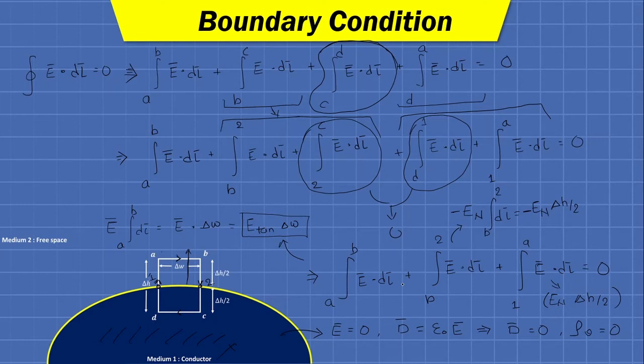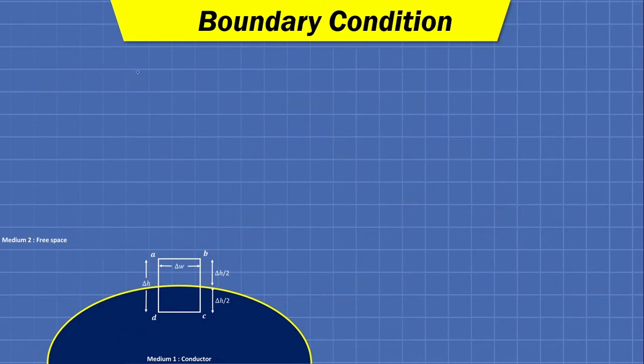So putting all these values into the equation, we will have E tan into delta W plus En into minus delta h by 2 plus En into delta h by 2 equals 0. Here we can see that one term is negative and one term is positive, so these two terms will cancel each other out, and finally we will have E tan delta W equals 0.